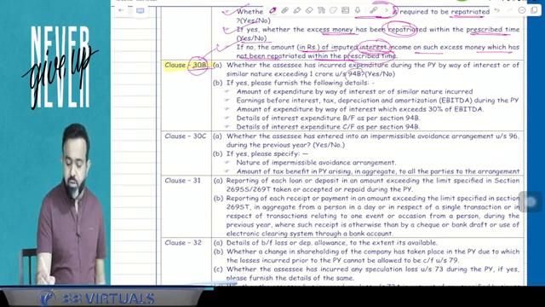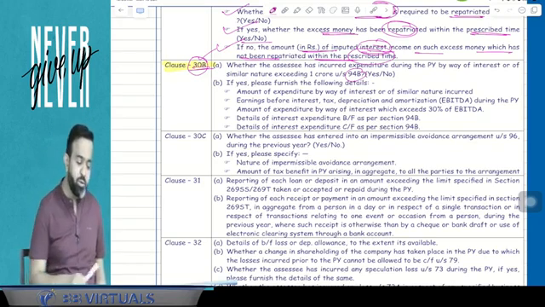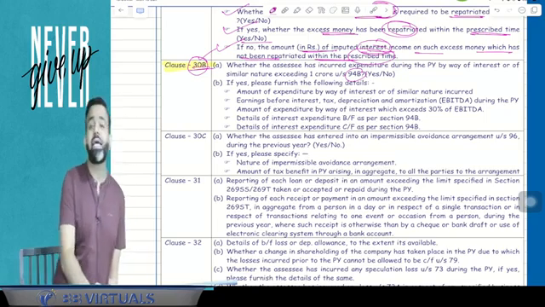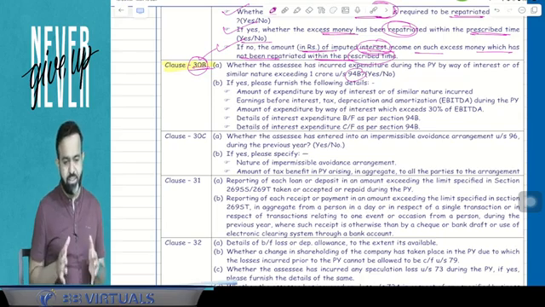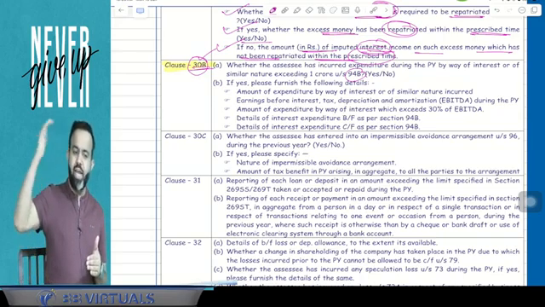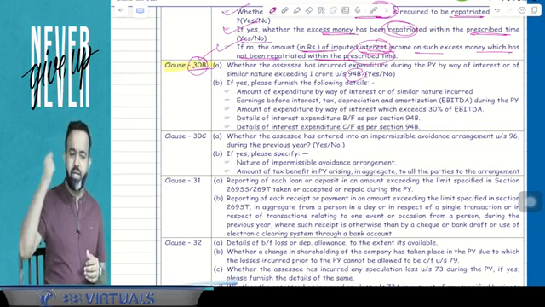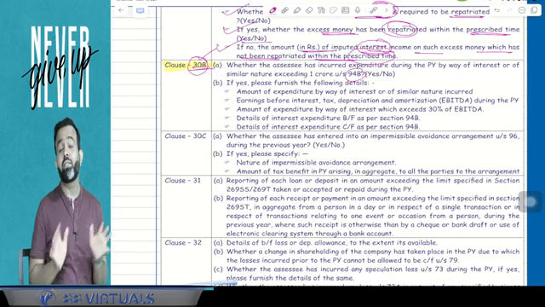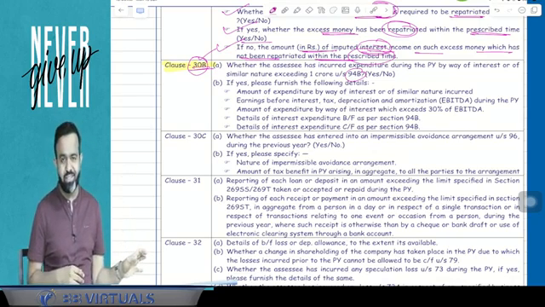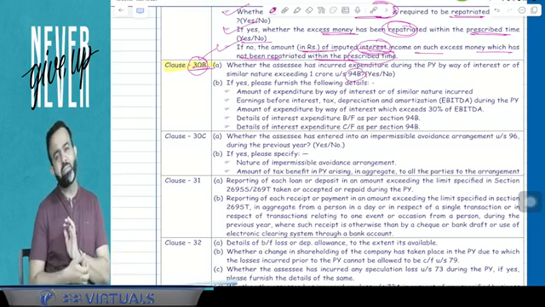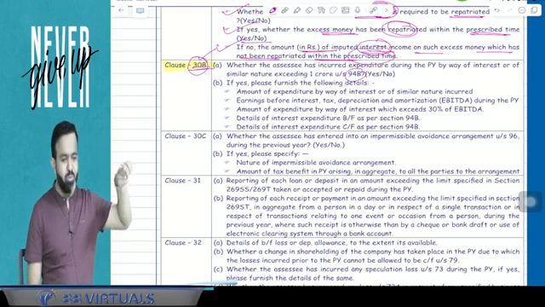30B you can remember by way of 94B. So 30 is international taxation, 30B, 94B. You know that 94B was related to the thin capitalization in the transfer pricing. Thin capitalization means basically if any amount is borrowed from your associate enterprise and you paid the interest, then that interest is allowed within the 30% of EBITDA. You know that earning before interest, tax, depreciation, amortization. So EBITDA 30%, only that 30% interest is allowed. So that 30% limit is given in 94B.